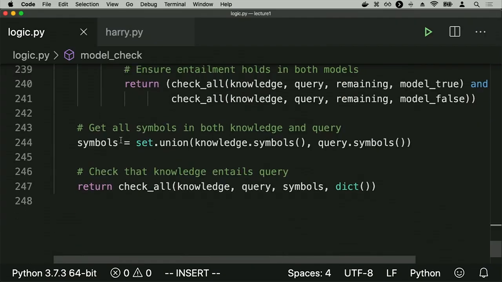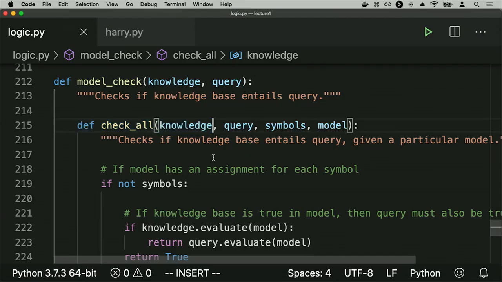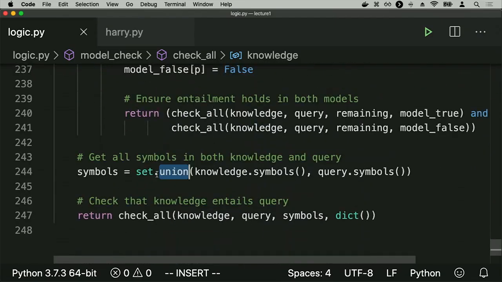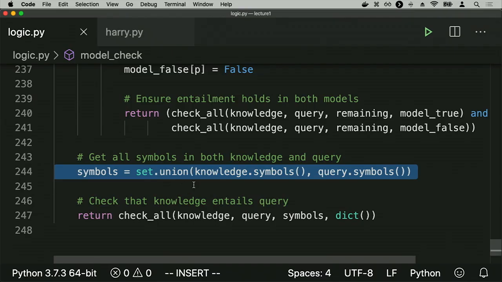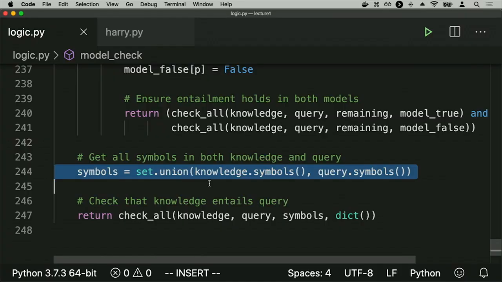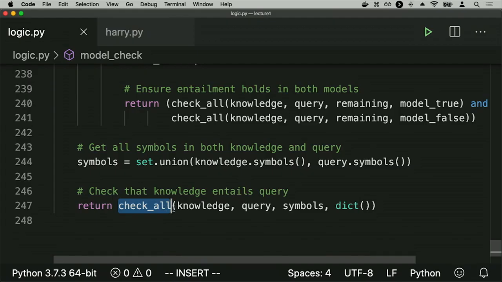And so here's the way we're going to do that. I've defined another helper function internally that we'll get to in just a moment. But this function starts by getting all of the symbols in both the knowledge and the query, by figuring out what symbols I am dealing with. In this case, the symbols I'm dealing with are Rain and Hagrid and Dumbledore, but there might be other symbols depending on the problem. And we'll take a look soon at some examples of situations where ultimately we're going to need some additional symbols in order to represent the problem. And then we're going to run this check all function, which is a helper function that's basically going to recursively call itself, checking every possible configuration of propositional symbols.